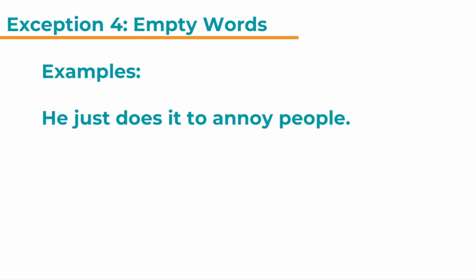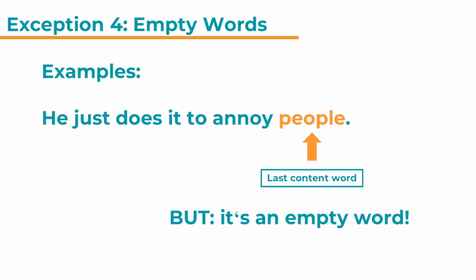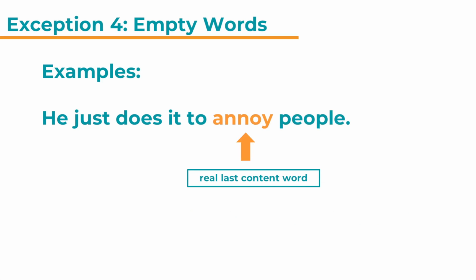Here are some examples. He just does it to annoy people. Again, people, yes, it's the last content word. However, it is considered an empty word. So the last real content word is annoy. He just does it to annoy people.